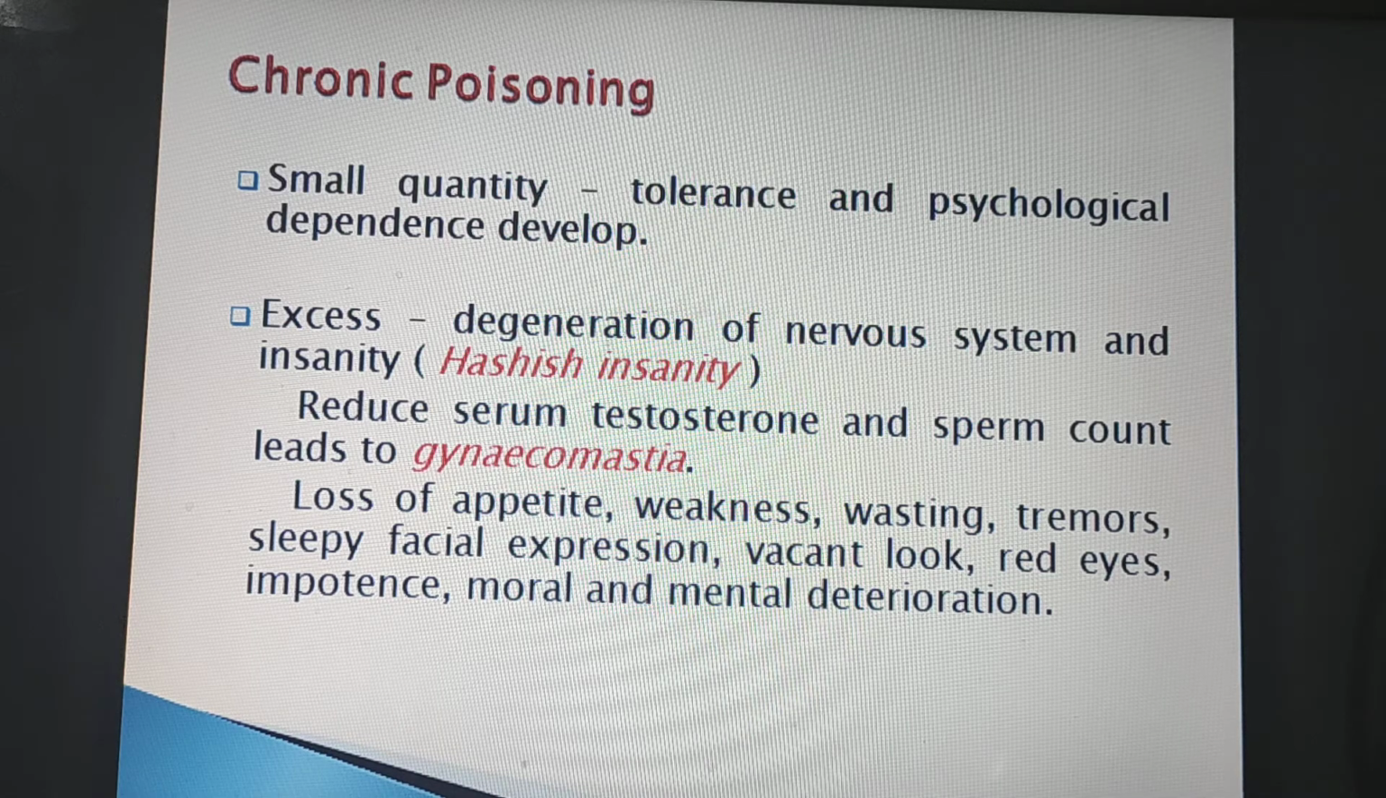It reduces serum testosterone and sperm count, that leads to gynecomastia. And as I have told you in the clinical features, it increases appetite, but if taken in excess amount again and again as in chronic poisoning, it causes loss of appetite that leads to weakness, so wasting, then tremors, sleepy facial expression, vacant look, red eyes, impotence, moral and mental deterioration.